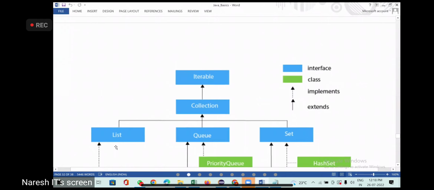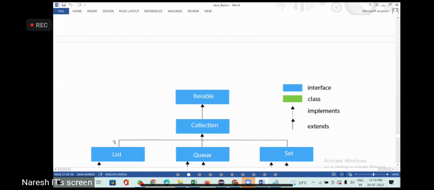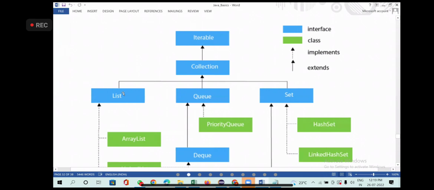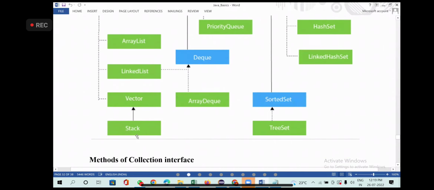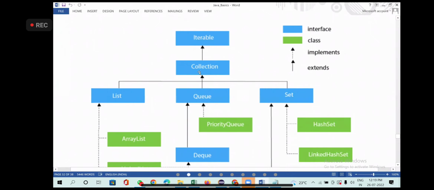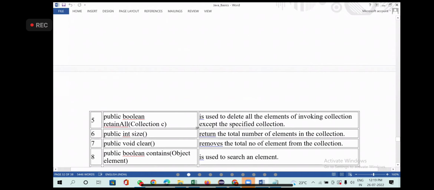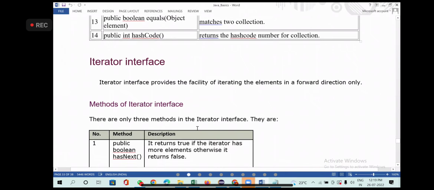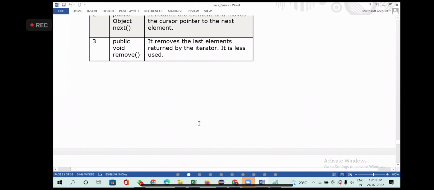Now list is extending the collection. The 14 methods we are getting in collection, list should also get those 14 methods, and list will have its own methods. So this ArrayList class, LinkedList class, all these classes you are seeing here should provide the 14 method definitions from the collection interface. And I don't know how many methods iterable has; I think I have not written it here.